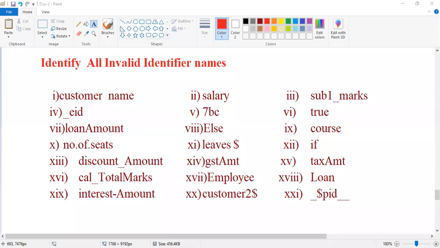Gopal Rao. First time Gopal Rao, second time Gopal Rao, third time Gopal Rao. Not responded. So you are going to be removed from our meeting. Removed.